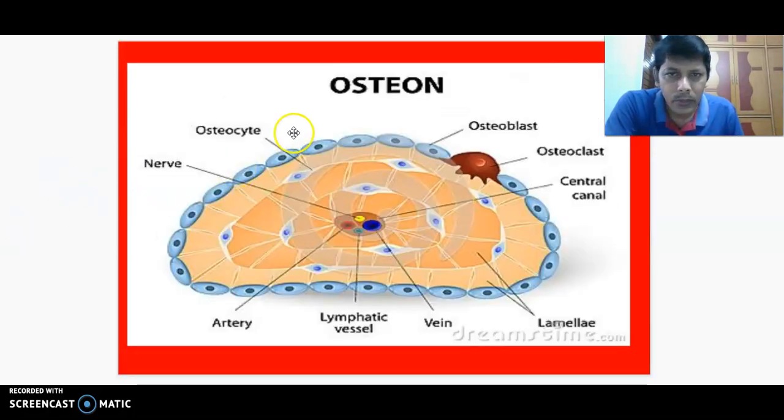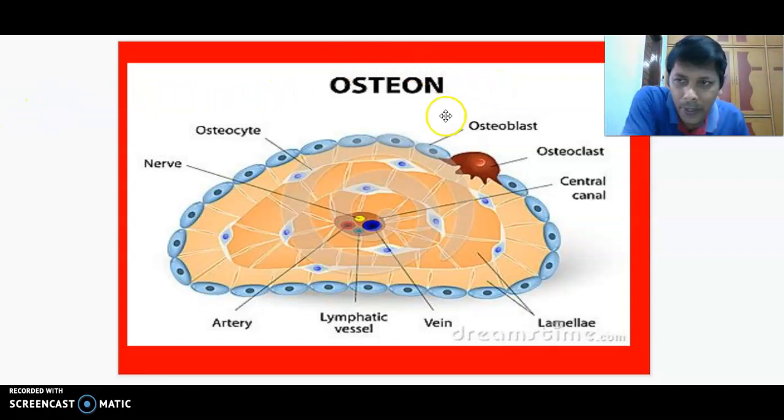That is about the Haversian system. This is the Haversian system, otherwise called osteon, which consists of three components. What are the three components? One is the central Haversian canal, and surrounding it there are concentric lamellae.